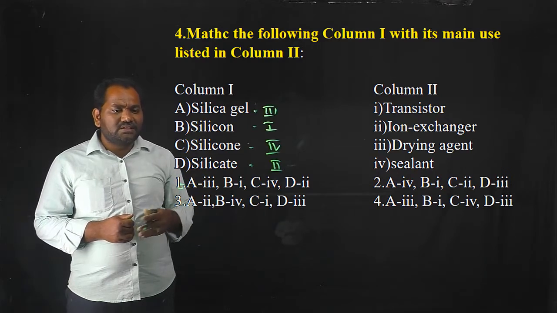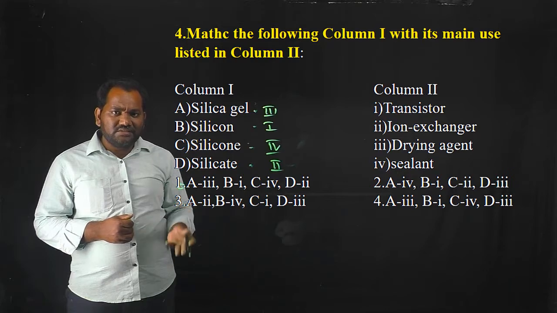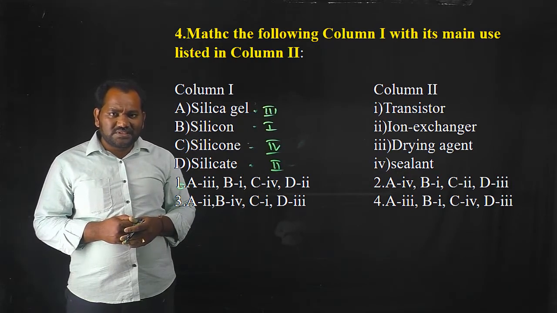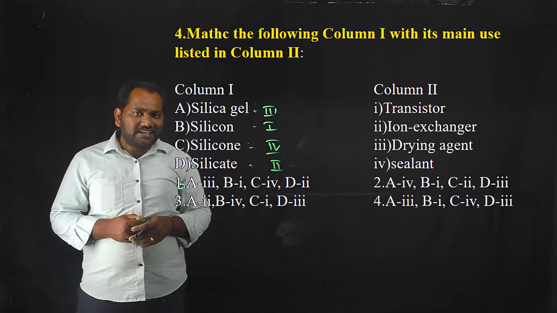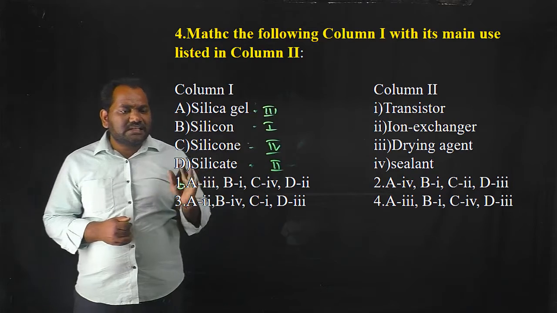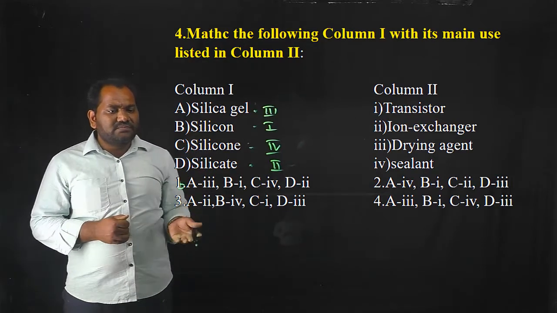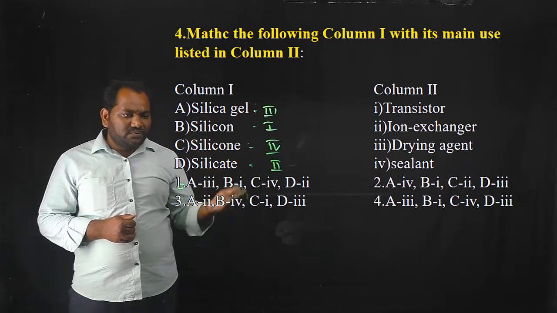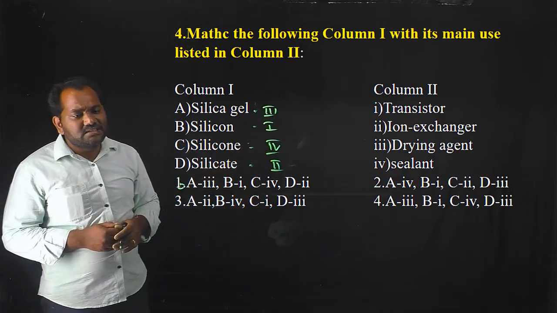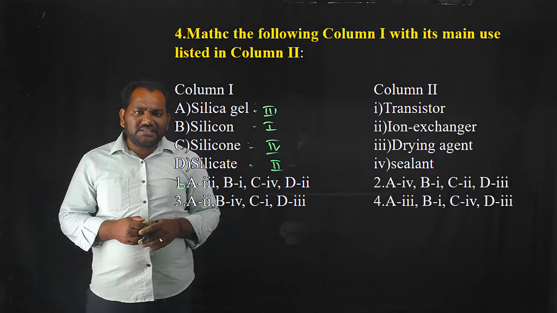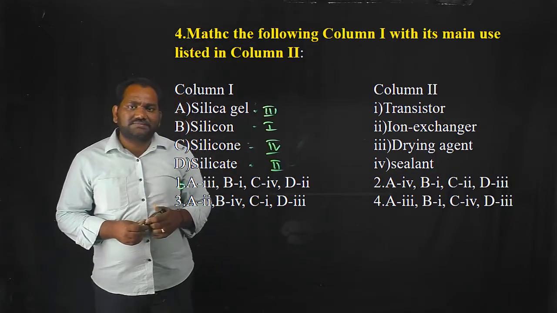Silicate is a component of zeolite, which is used to remove hardness-causing substances in water, so it is used as an ion exchange resin. So the correct matching is 3 for A, 1 for B, 4 for C, and 2 for D. So the correct option is the first one.